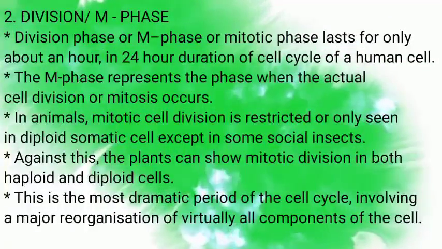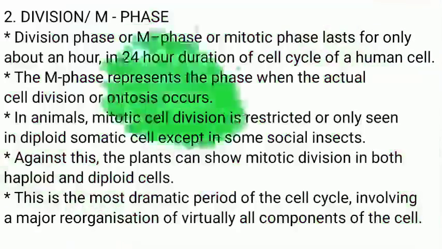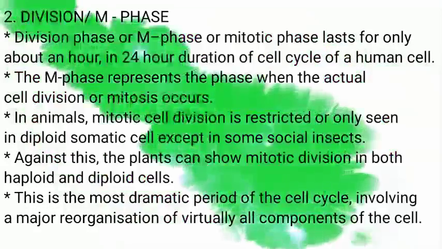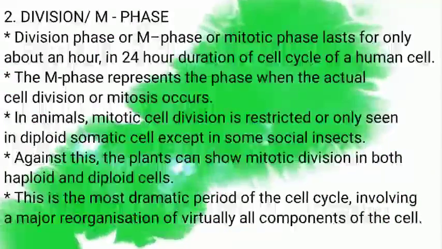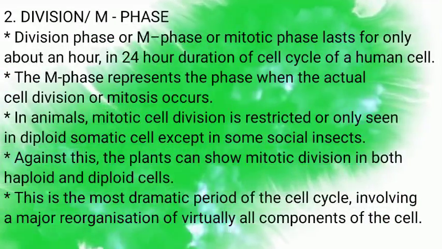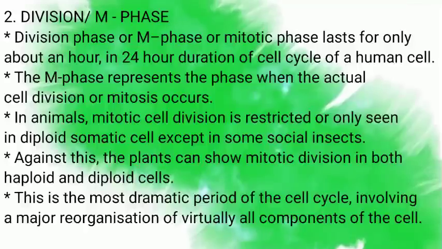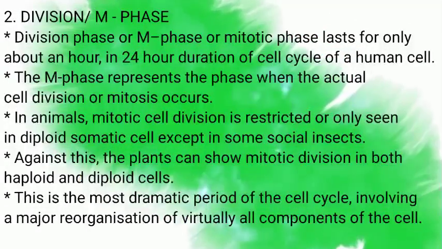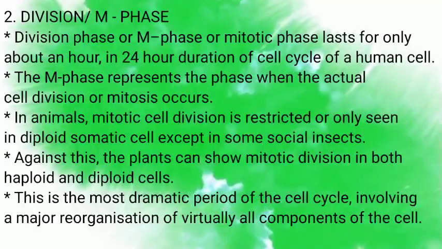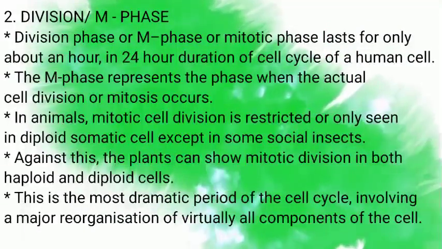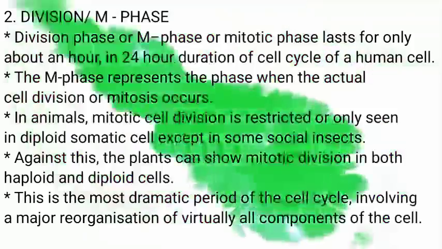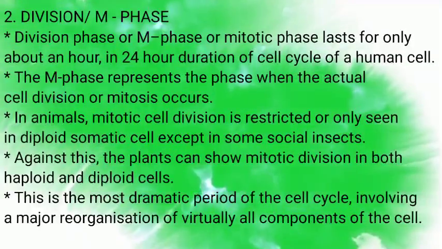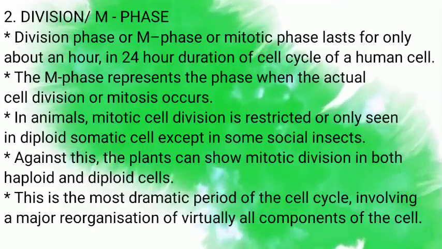Division phase or M phase lasts for only about 1 hour in the 24 hours duration of the cell cycle of a human cell. The M phase represents the phase when the actual cell division or mitosis occurs. In animals, mitotic cell division is restricted or only seen in diploid somatic cells, except in some social insects. Against this, the plants can show mitotic division in both haploid and diploid cells.